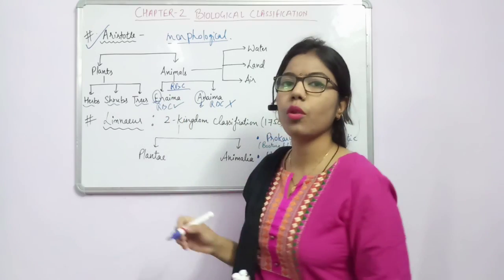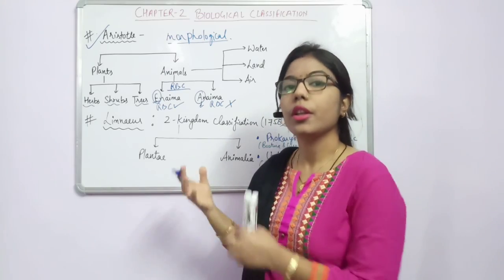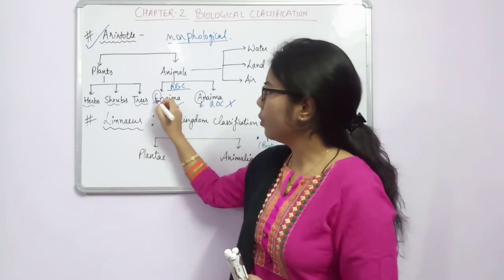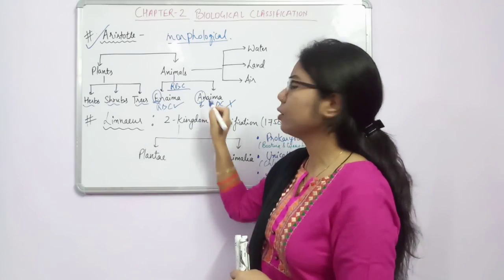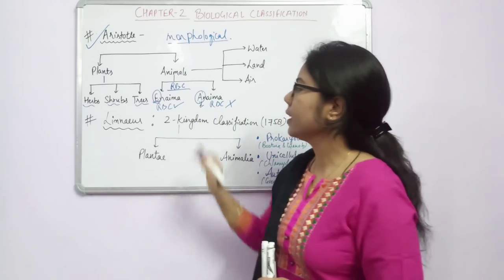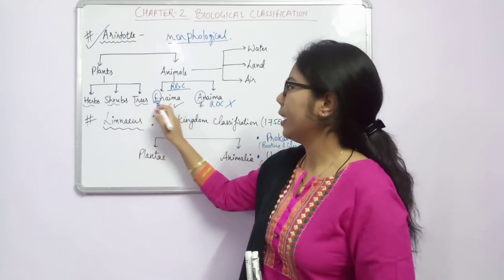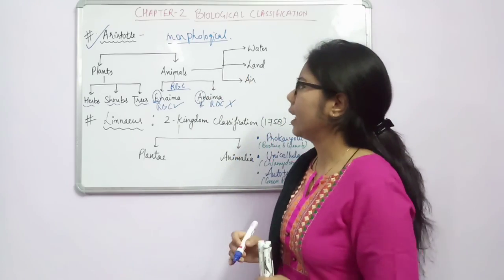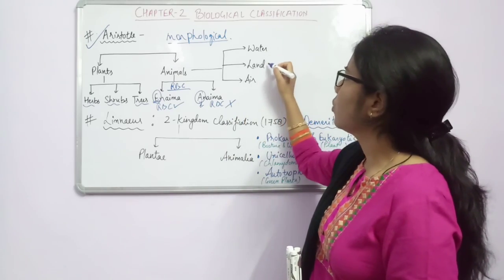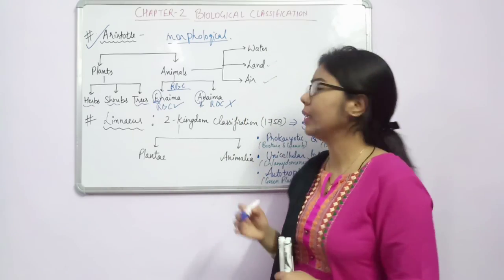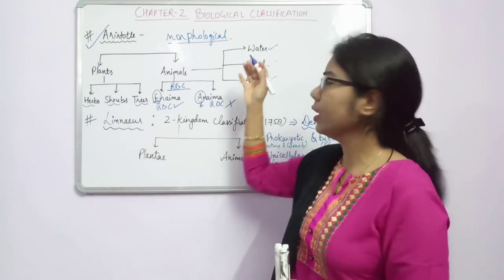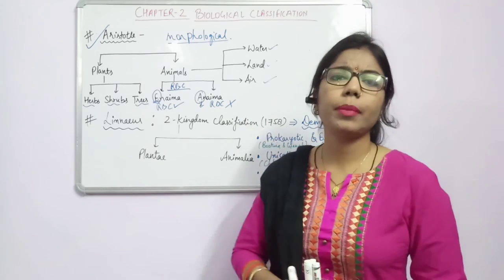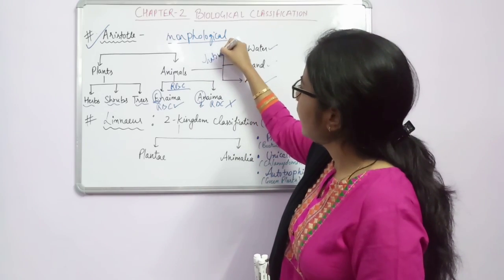And we know that E relates to what? Something true, like for example eukaryotes, true nucleus, and we will also do eubacteria. So E relates to something being present, and A relates to something being absent. On the basis of these things, he classified the animals into enaima and anaima. Fine. So these are the characters. Now again he has classified animals into water dwellers, land dwellers as well as air dwellers. It means those animals which are living in water, on the land as well as in air. So this classification is based on habitat.